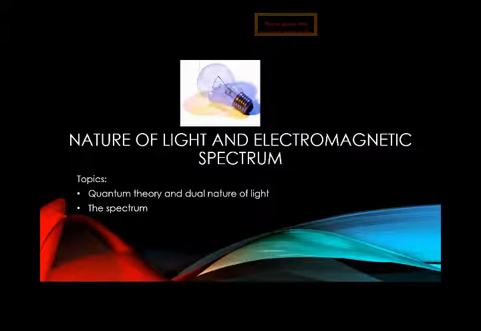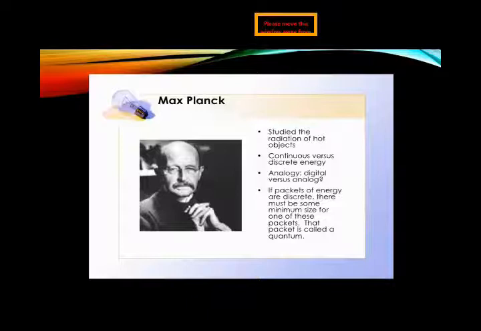So today we start a chapter about nature of light and electromagnetic spectrum. The topics are quantum theory of light, dual nature of light, and spectrum. First we need to know what light is. Light is a form of energy, and life on the earth would not exist without it. We also know that it can travel through empty space and move faster than anything else.